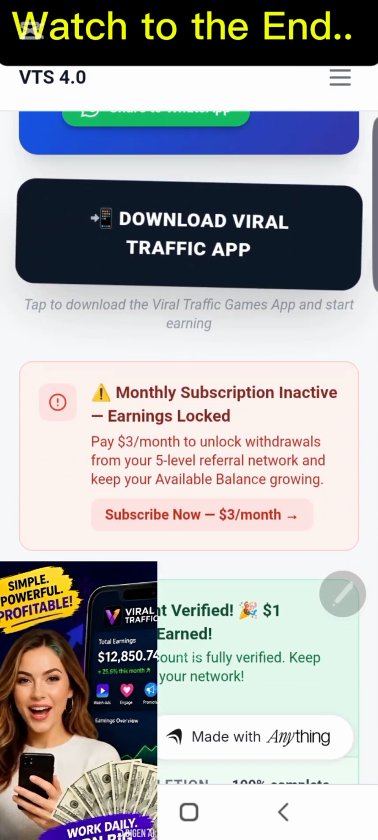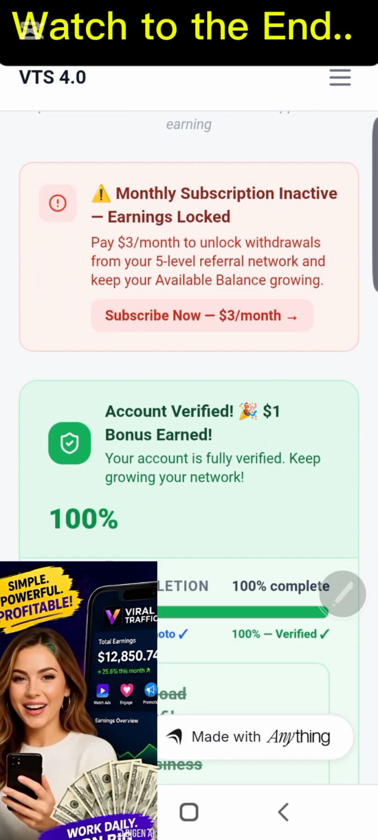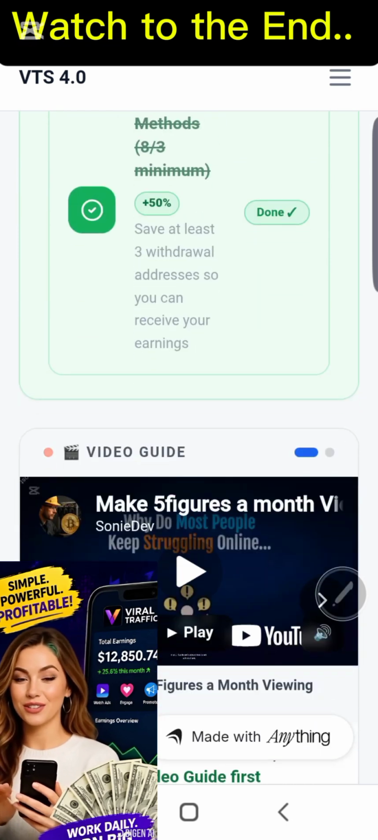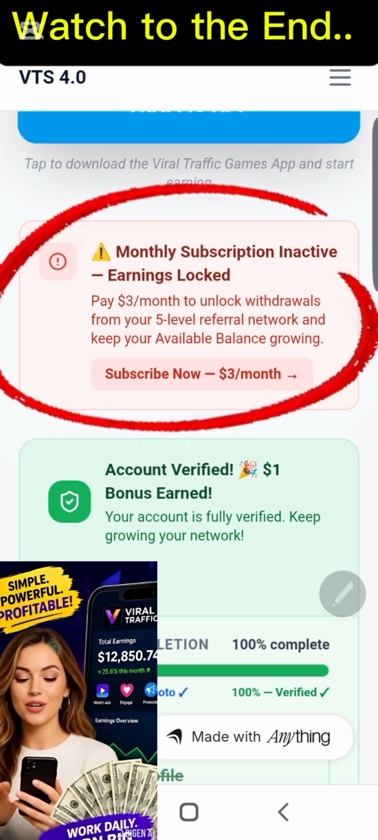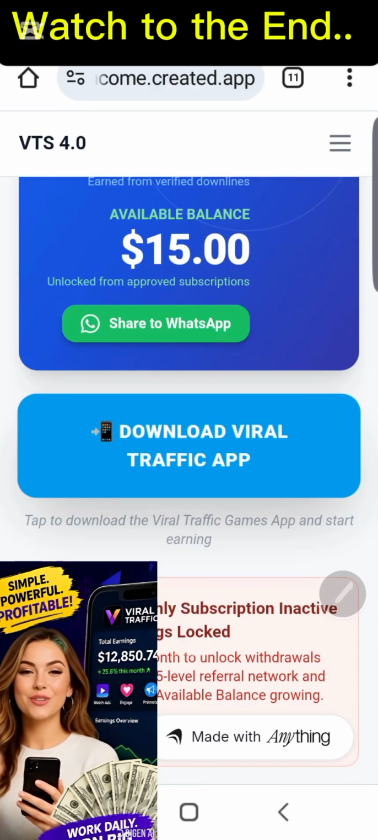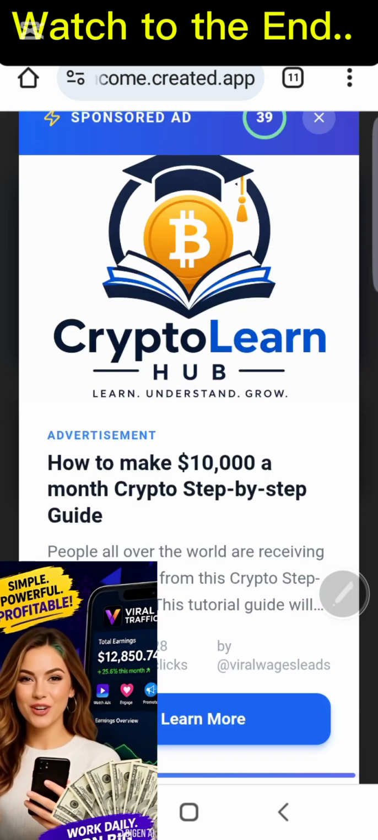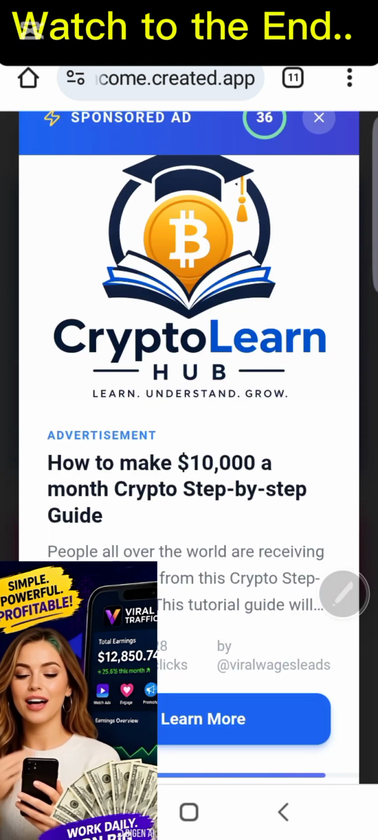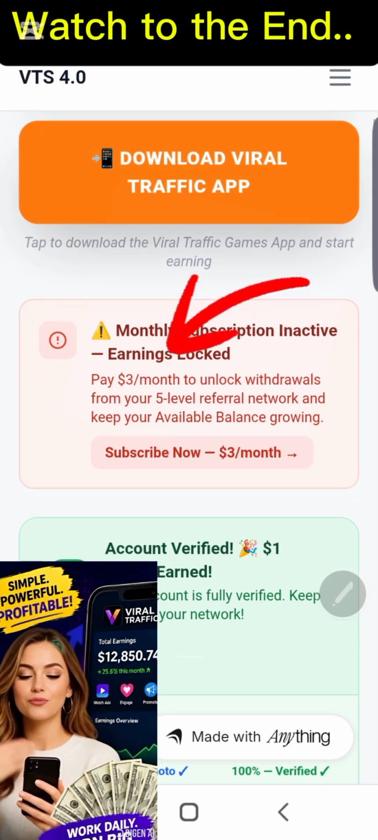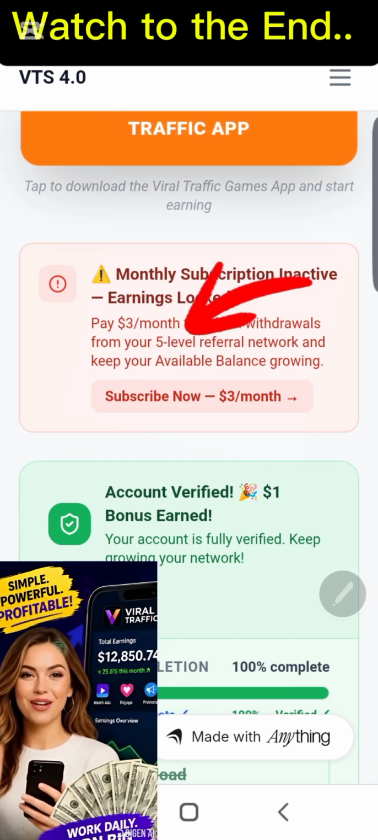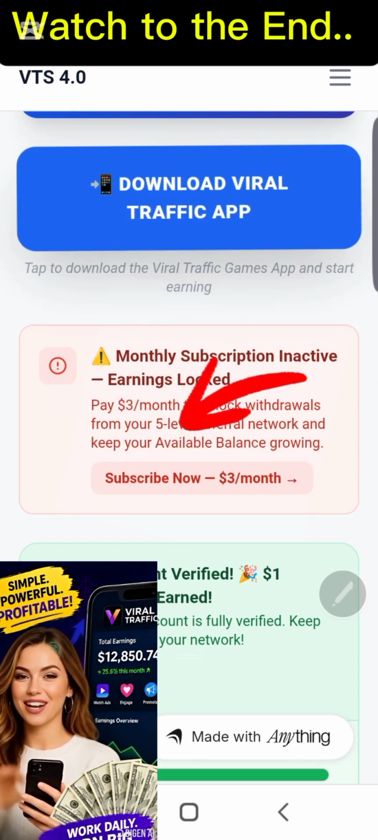So right now, I'm going to show you how to activate your monthly subscription. So let's go to profile. On your profile, if your dashboard subscription is not activated yet, you're going to see this red notification here that says monthly subscription inactive. Why do I see this? You're going to see this notification that says monthly subscription inactive. Auto withdrawal is locked, so you have to activate your monthly subscription before you can have access to unlock auto payment. So auto withdrawals will be activated for you as soon as you activate your subscription for the month.